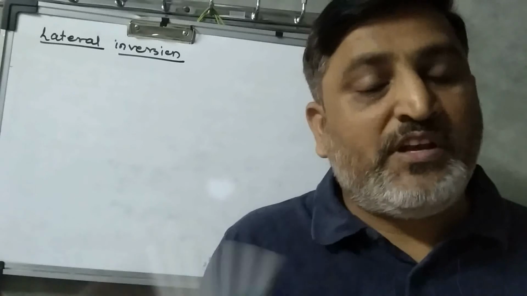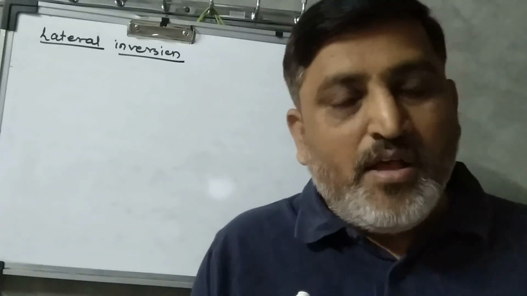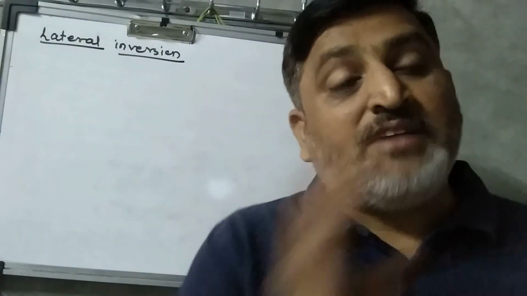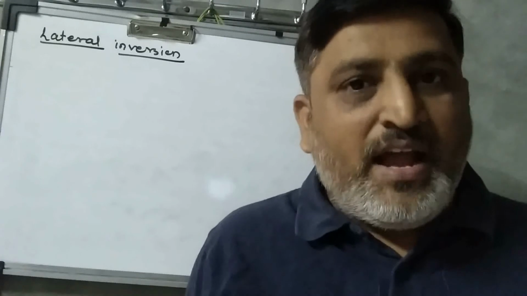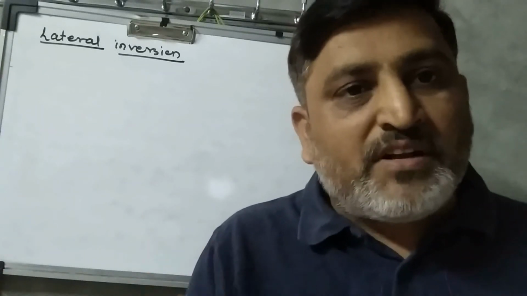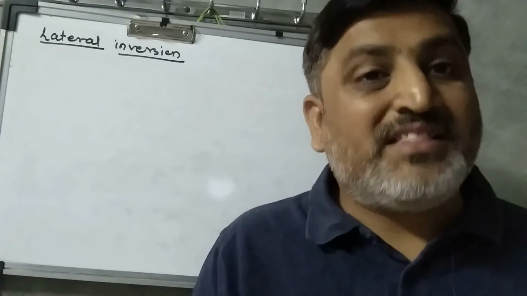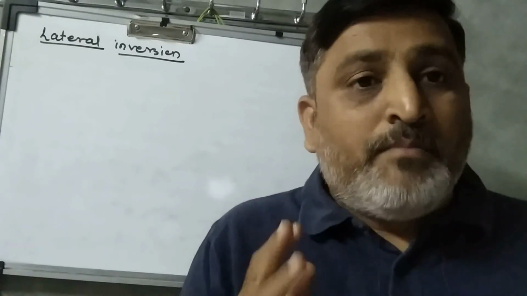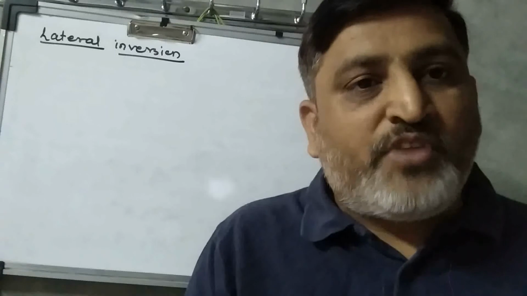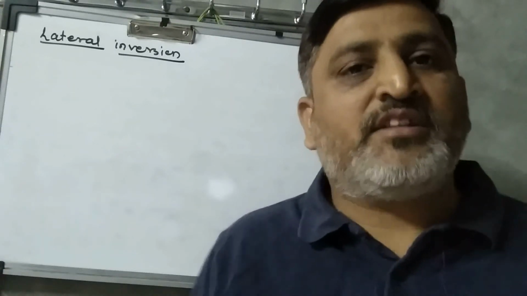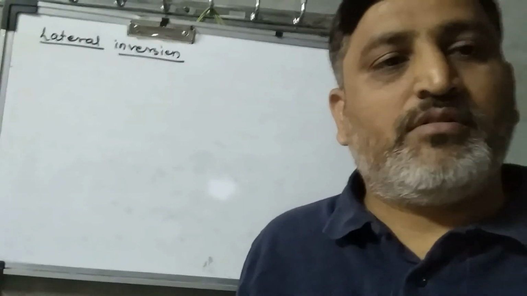If I raise my right hand, then in the mirror it appears as a left hand. And this is nothing but an inversion made by the plane mirror, which is known as lateral inversion. Means the object which is at the right hand looks in the left hand, which is nothing but lateral inversion.